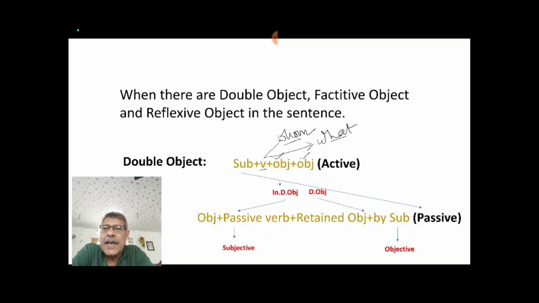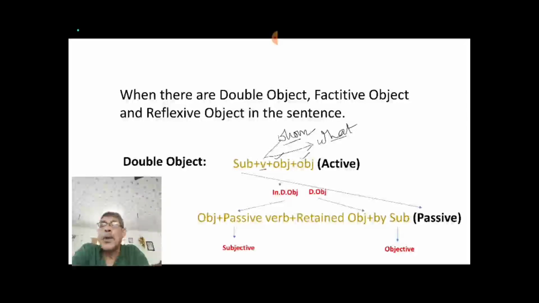When we question the verb with whom, as I told several times, we have to question the verb with what or whom. Asking any other way will not work. Whatever comes out as the answer to what or whom, that answer would be the object of the verb. So if you ask with whom, then whatever comes out, we will call it indirect object. This is your indirect object. And if you ask with what, then whatever comes out as the answer, what will we call it? Direct object, isn't it? In this way you have to get indirect and direct object.